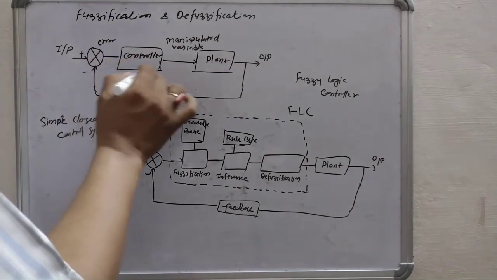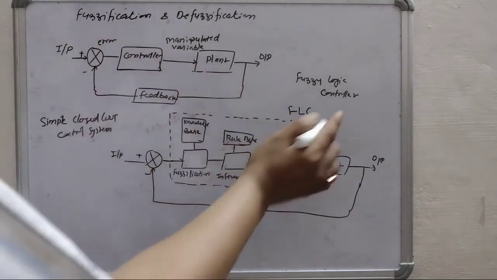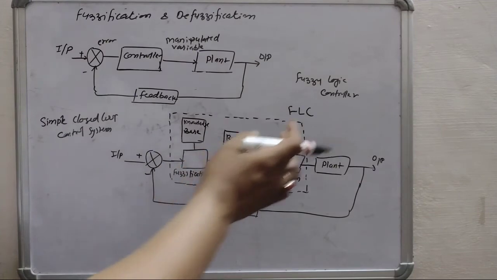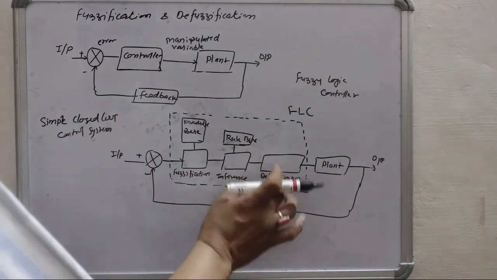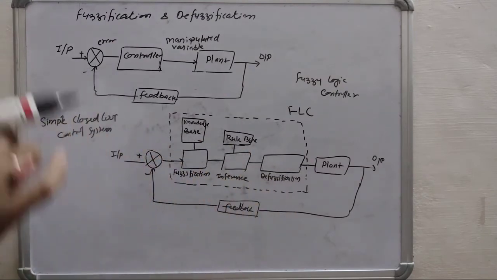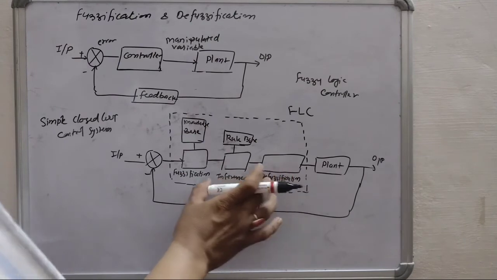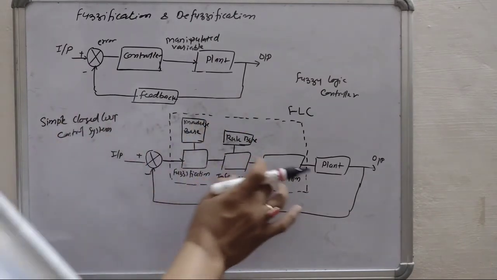So basically we are exploring the controller part, and here you can see the fuzzy logic controller. Now in the fuzzy logic controller, these two processes are there, fuzzification and defuzzification. In this chapter we are going to discuss why these two processes are important and why we study fuzzification and defuzzification.